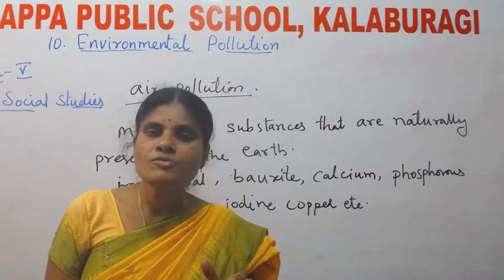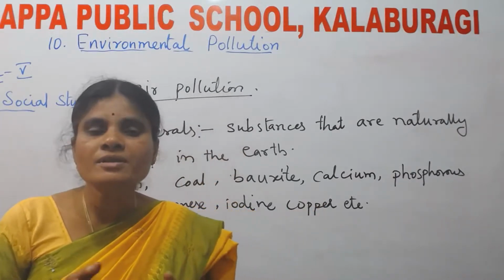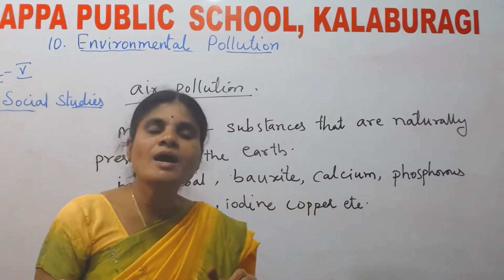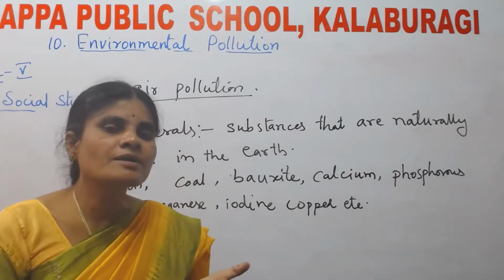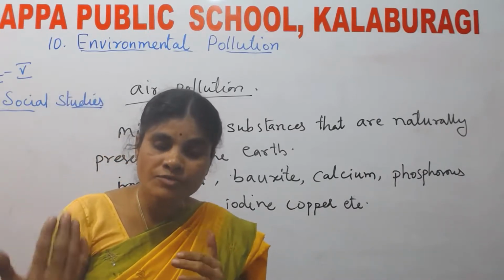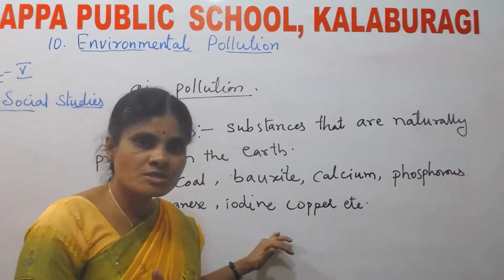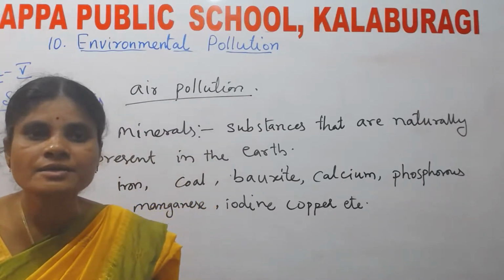Whatever words you feel are hard, underline them, and if you don't understand the meaning, open the dictionary and go through it. If you still did not understand, you can ask me questions in interactive sessions.